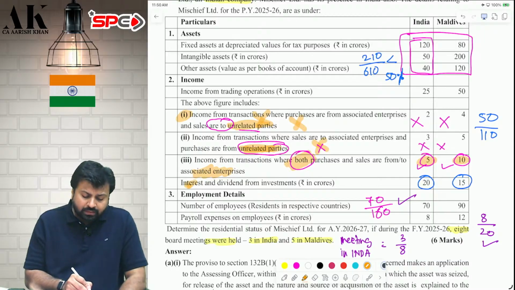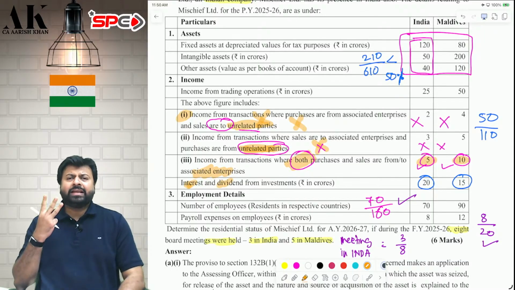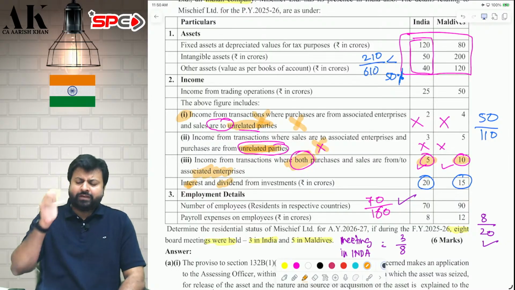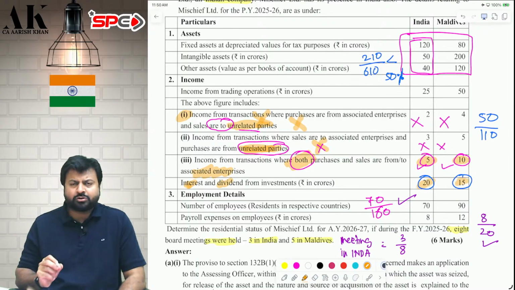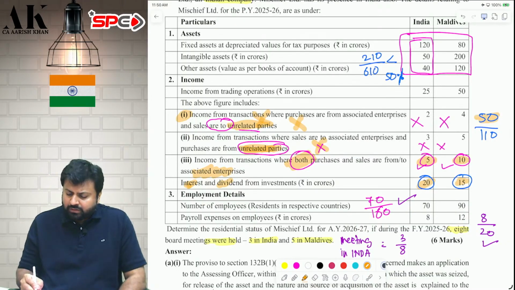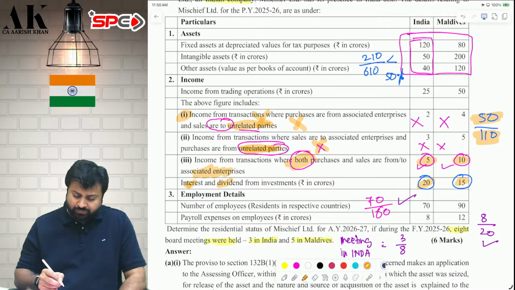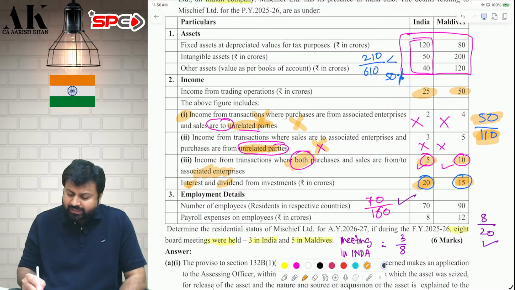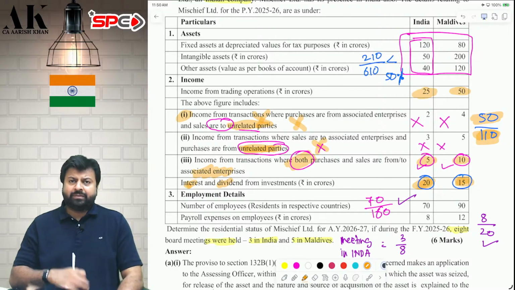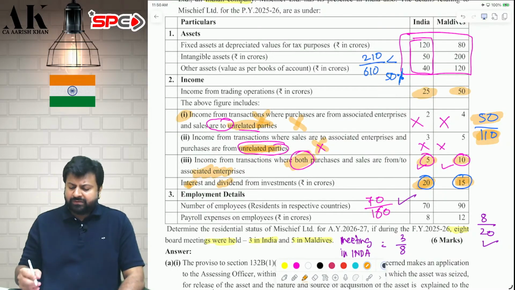Next, interest, dividend, capital gains, royalty and rent. These 5 incomes are always passive income. Therefore, this 20 and 15 is also passive. So how much is passive income? Total passive income, if I total, is 50 lakhs, and divided by total income, it is 110 lakhs. How did I get total income? 25 plus 50 plus 20 plus 15, I will get 110 lakhs. Is it less than or equal to 50%? The answer is yes, because it is less than or equal to 50%.